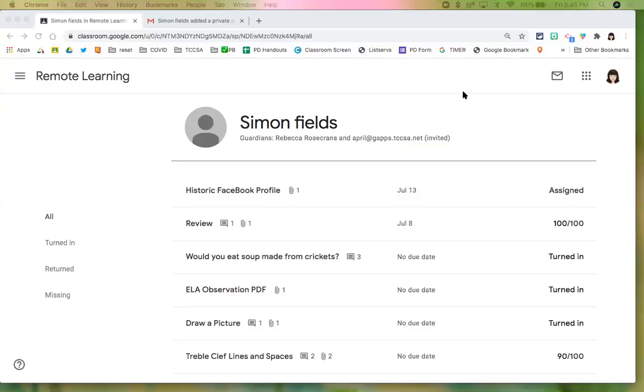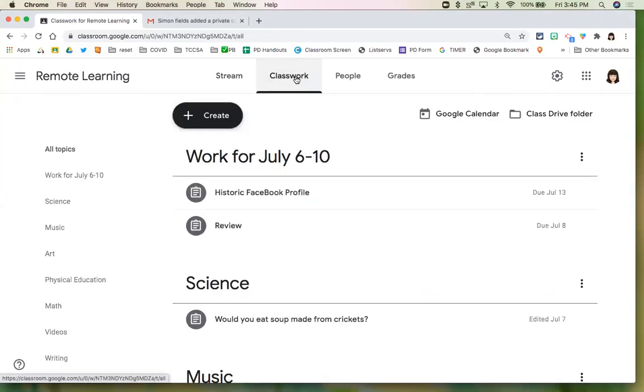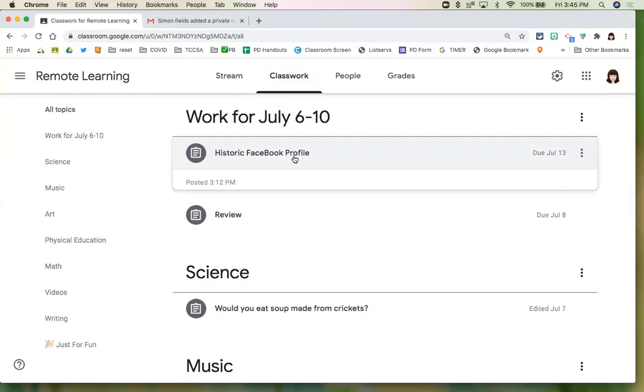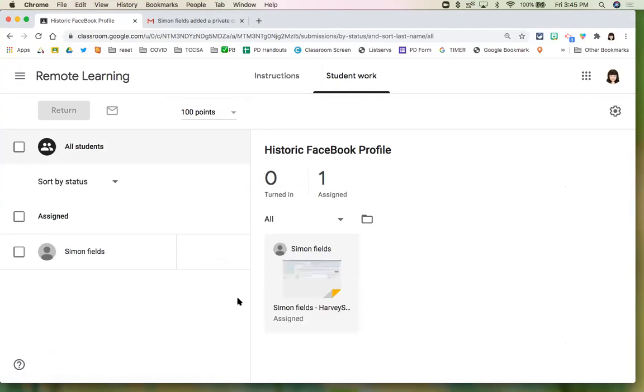So I was in a teacher's screen here in Google Classroom and just sent off that summary by clicking on a student's name. So I want to leave that one student, and I could be in my classwork page to do private comments. Let's look at one quickly. If I want to make a new one, the teacher can click on the title, and then I could view my assignment. And this is the template waiting for the student to work on. It's been assigned and he hasn't responded yet.